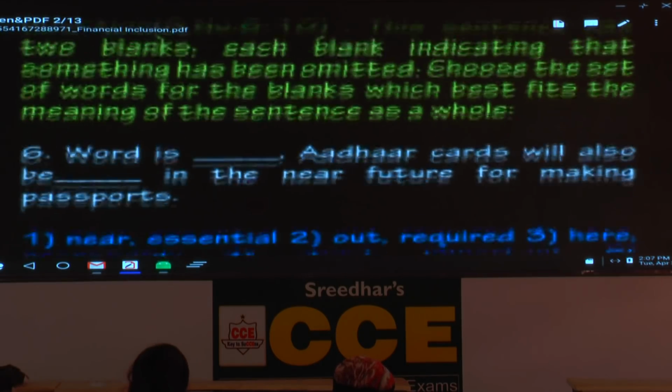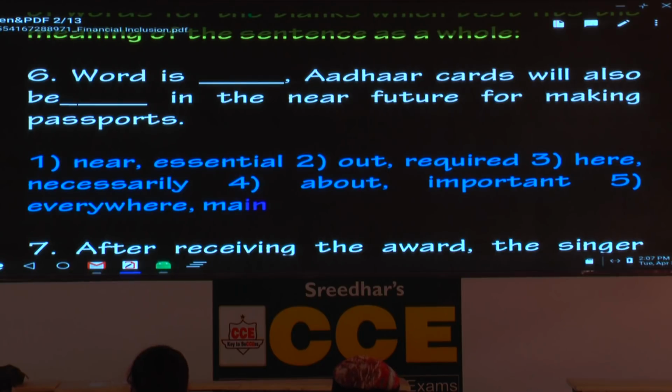The next 5 questions, what do they deal with? Double fillers. All depend on contextual awareness, 1 or 2 grammar knowledge. Shall I read out question number 6? Word is. There are 2 possibilities. We'll take the first blank, we'll decide. Word is near. If you are good at everyday English, conversational English, contextual English, or situational English, you have an idea what is the word that goes with this context. It is definitely not the word near. Please strike it off. Word is out. Generally we say word is out. It is possible. Hold that one.